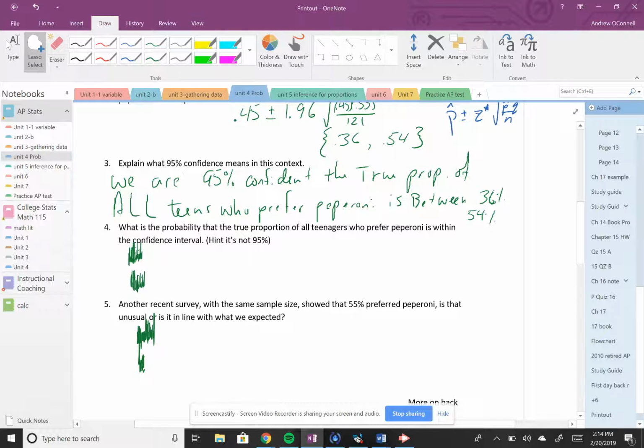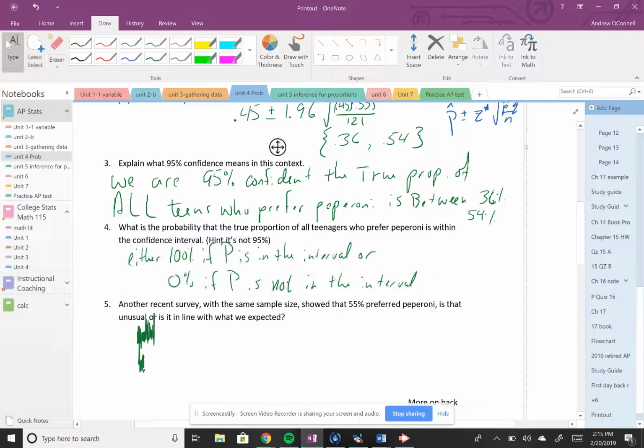4 is a tough one. What is the probability that the true proportion of all teenagers who prefer pepperoni is within the confidence interval? It's not 95. It's actually 0 or 100%. You take a sample of a p hat, and you have a high end and a low end. So this is not asking about that at all. It's asking about the true p, the true proportion of all teenagers who like pepperoni on their pizza. So that p is either in that interval or it's not.